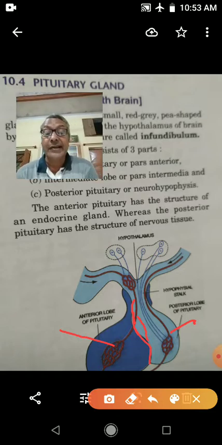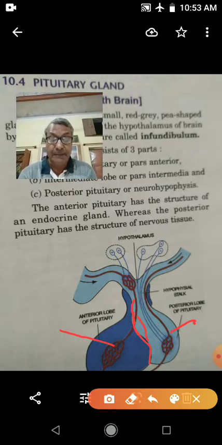Next is adrenocorticotropic hormone. This hormone promotes and maintains growth and development of the adrenal cortex. It stimulates the secretion of hormones from the adrenal cortex.